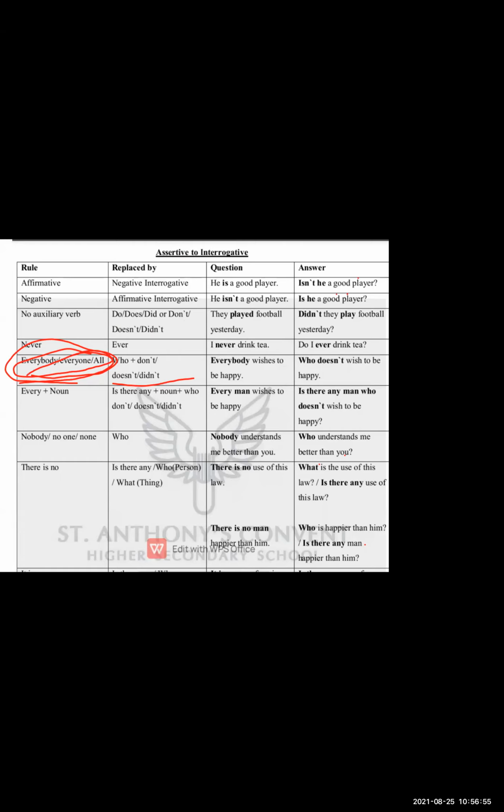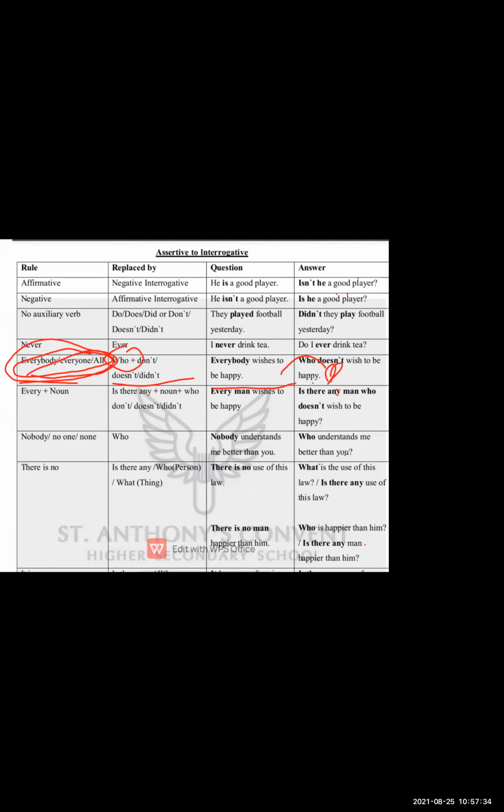Now let us see the sentence. Everybody wishes to be happy. This is a complete affirmative sentence. Now this affirmative sentence I have to convert into interrogative, not a simple one but a negative interrogative. So first I have to use who. Who doesn't wish to be happy? Here should come a question mark, because this is a question type sentence.